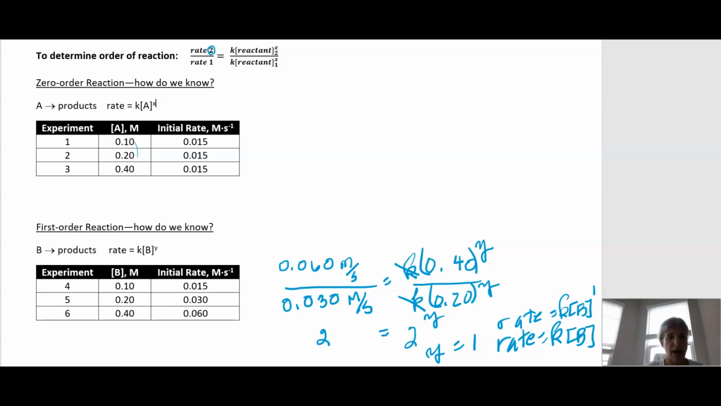Before we proceed to second order, let's have a look at the data for first order. Notice that as the rate doubles, the concentration doubles. So just to recap, for zero order, the rate was independent of concentration. The rate did not change when we changed the concentration. However, for first order, when we double the concentration, the rate is also doubled. So that's a classic first order behavior.